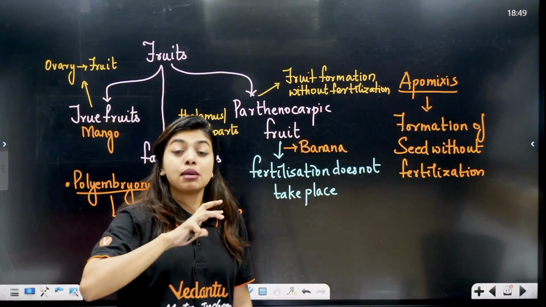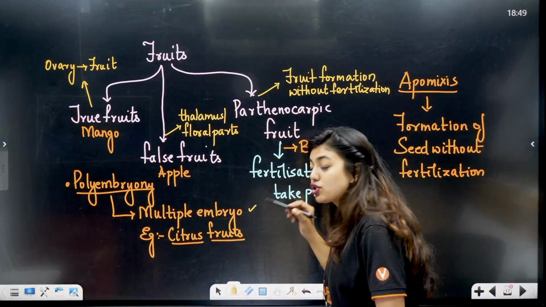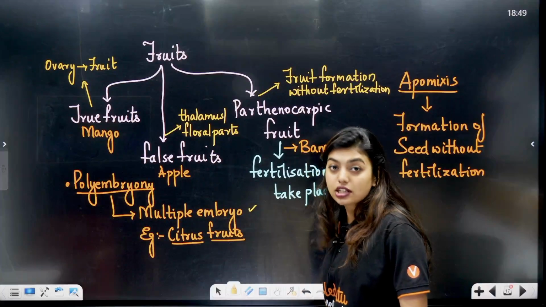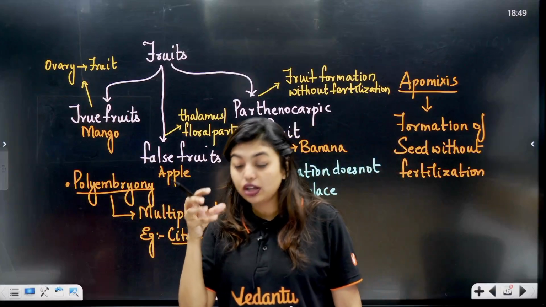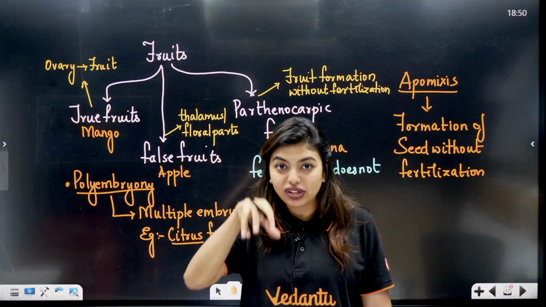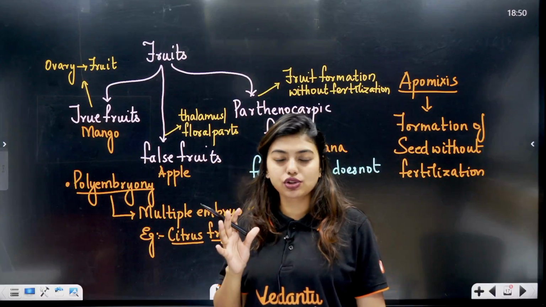Polyembryony, what is happening? Many embryos are going to be there, leading to multiple embryos, like in citrus fruits. This is happening because the nucleus would have moved inside. When the embryo formation is happening, we all know that inside the ovule the embryo is going to be there, right?